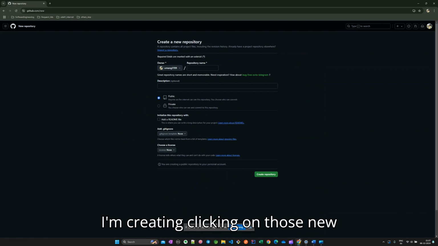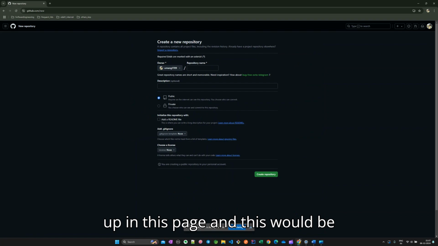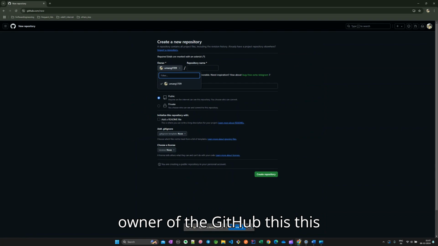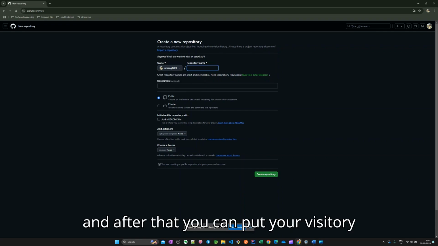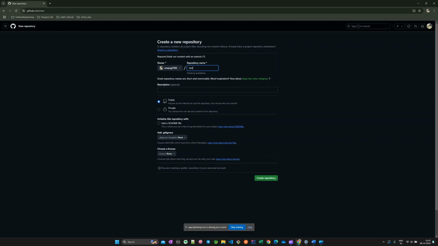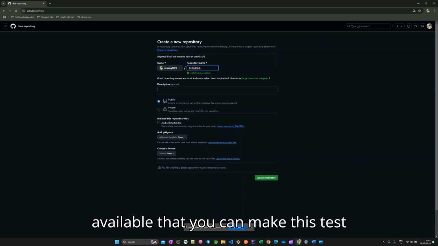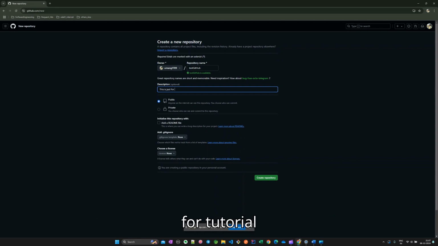On clicking create new repository, you will land on this page, which contains the owner, like you are the owner of the GitHub. You will be the owner of this repository, so it is showing that. After that, you can put your repository name. I can put maybe test GitHub something, and if it is available, you can make this test GitHub repository. You can give a description also, like this is just for tutorial making for general public.